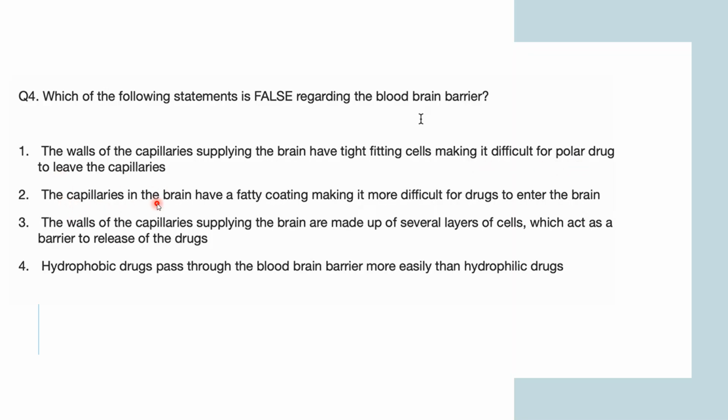The capillaries in the brain have a fatty coating, making it more difficult for drugs to enter the brain. The walls of capillaries supplying the brain are made up of several layers of cells which act as a barrier to release the drug. Hydrophobic drugs pass through the blood-brain barrier more easily than hydrophilic drugs.